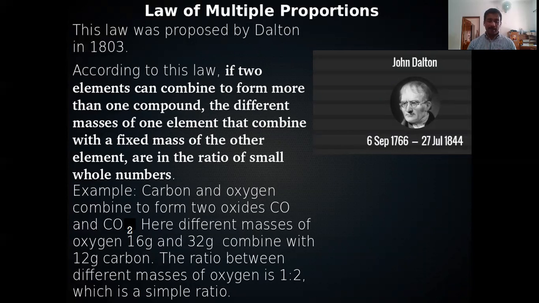If two elements can combine to give more than one compound, this law can be applied. So we can state this law in this way.